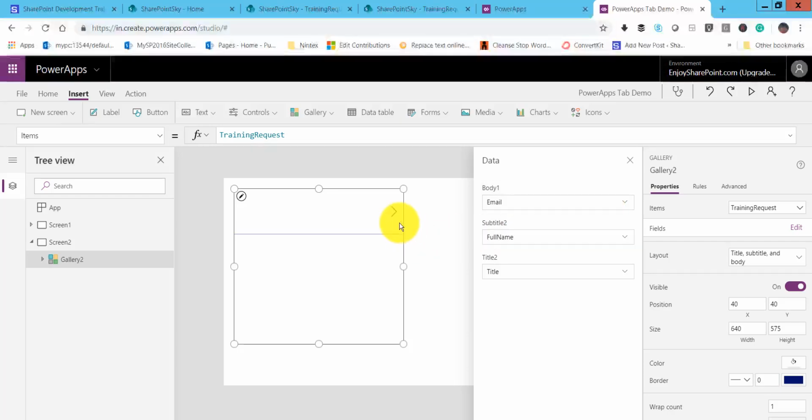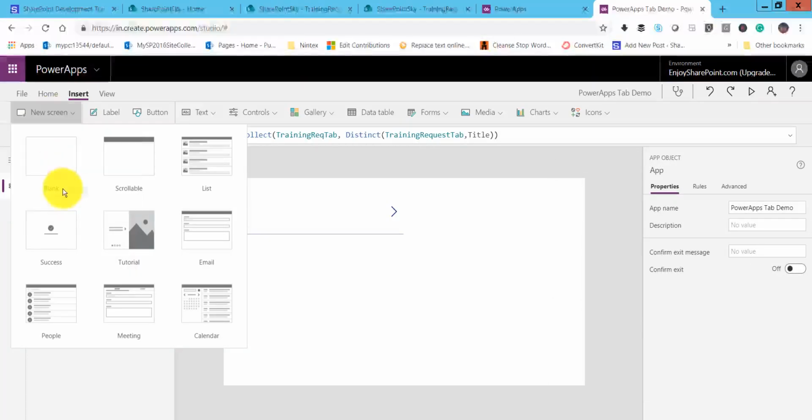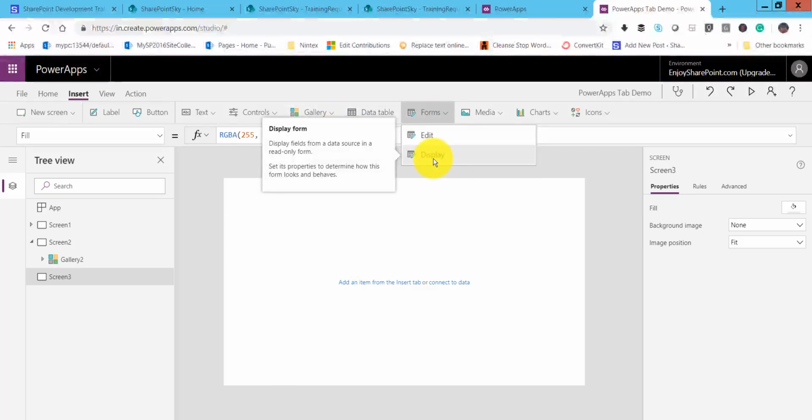Now on select of that one, we will open the detail screen. Here our items will be displayed, and once you click on this arrow icon, it should open the display form. For that, we will add one more blank screen. Now on this, we will add a form, and this time it will be a display form.